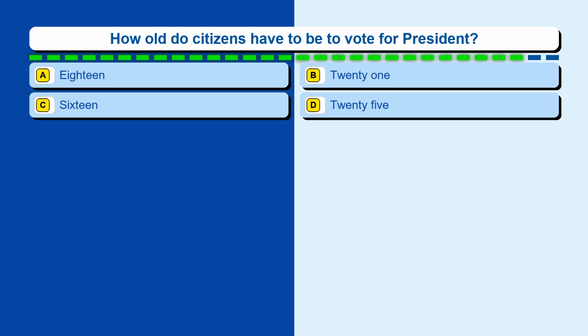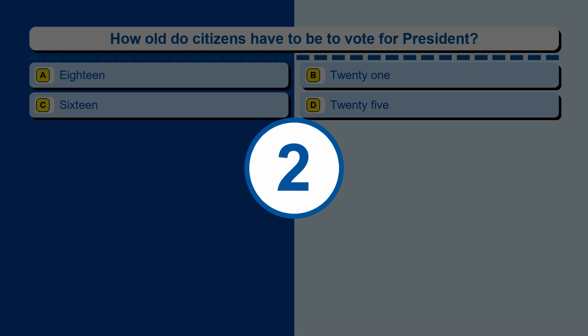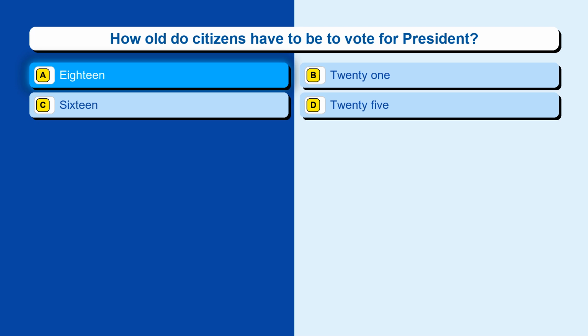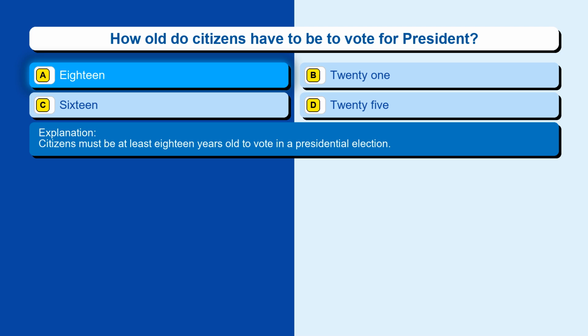Question 96. How old do citizens have to be to vote for president? Option A, 18. Option B, 21. Option C, 16. Option D, 25. The correct answer is option A, 18. Citizens must be at least 18 years old to vote in a presidential election.